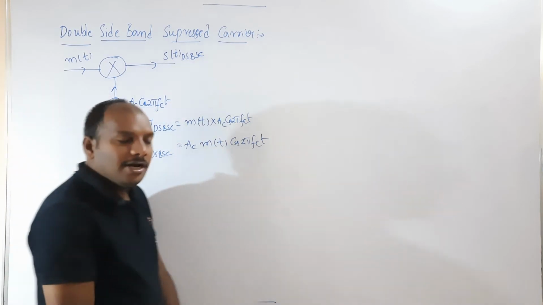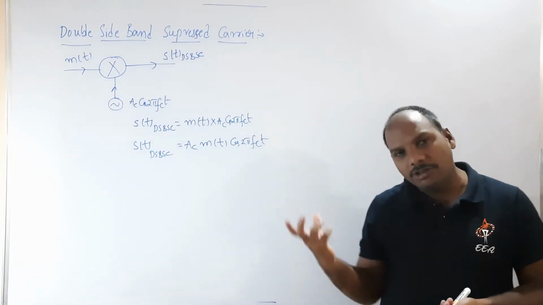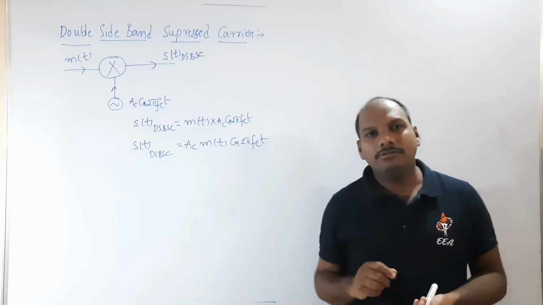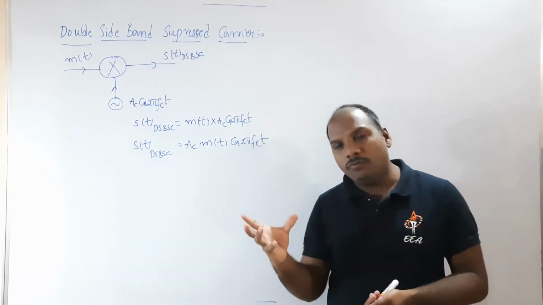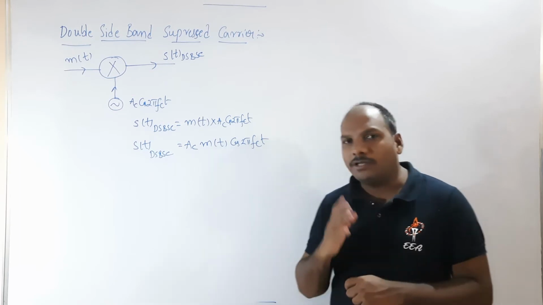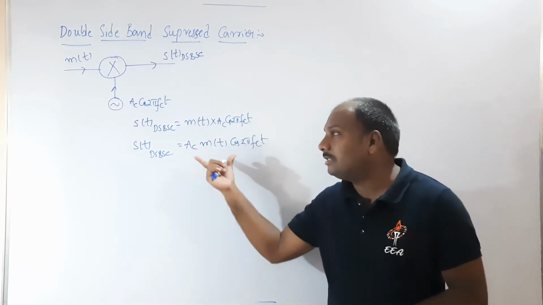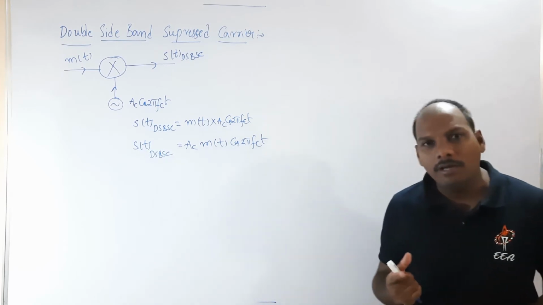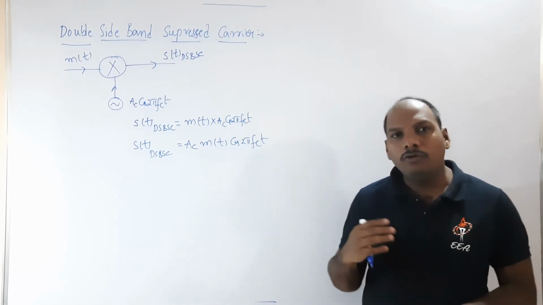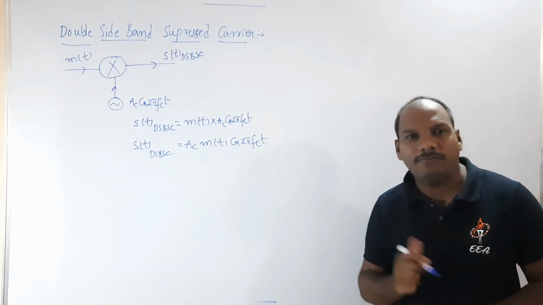If you want to understand anything about a signal, you must convert it into the frequency domain. When you convert a signal into the frequency domain, you will get some frequency information, right? So for that purpose, I try to apply the Fourier transform. Why Fourier transform? We already know that if you apply a Fourier transform on any signal, you will be getting the frequency information.